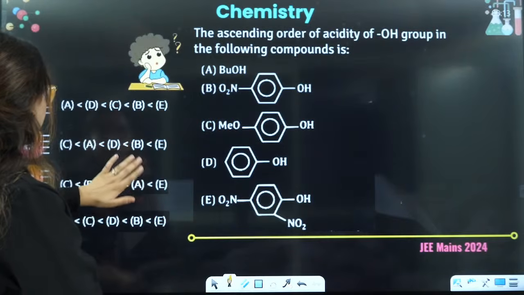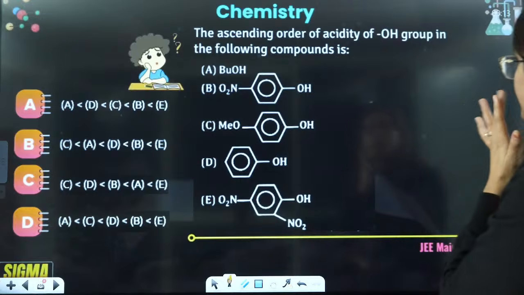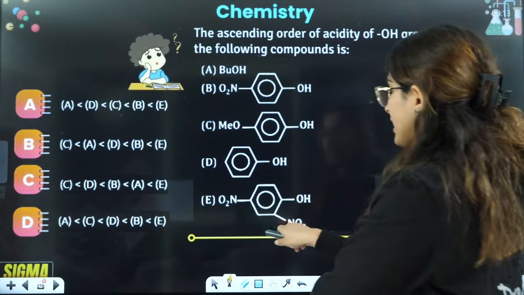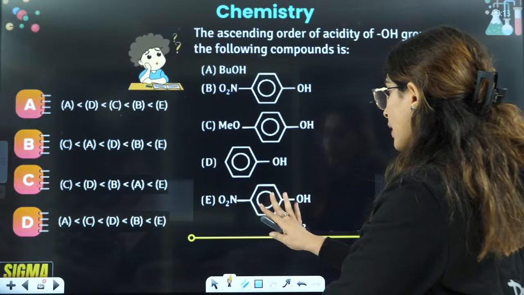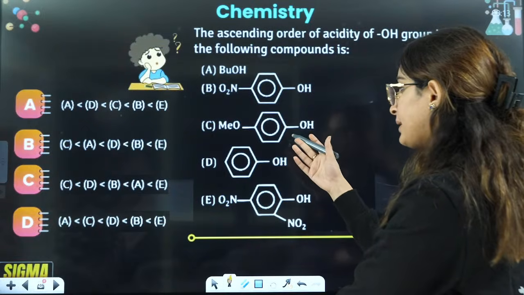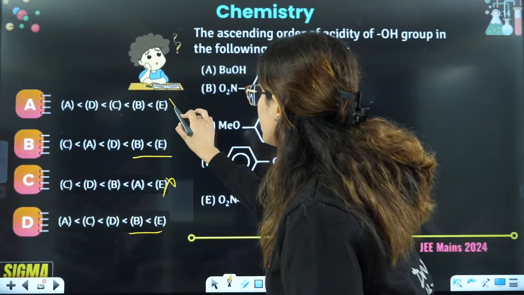Okay. Then next one is the ascending order of acidity of the OH group in the following compounds. So if you see, this has 2 electron withdrawing groups, making it quite stable. So E will be maximum, then there will be B. So E maximum, then B. So this is ruled out.